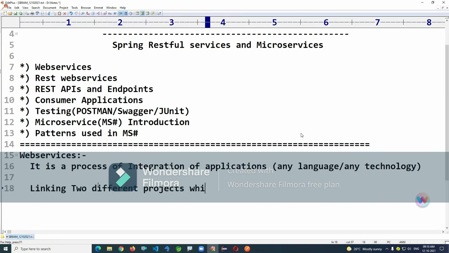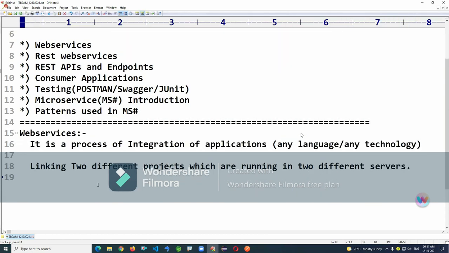Linking two different projects which are running in two different places, or simply we can call them different servers. They might be running in different places or different servers, whatever you call it. That's actually the major purpose of a web service.